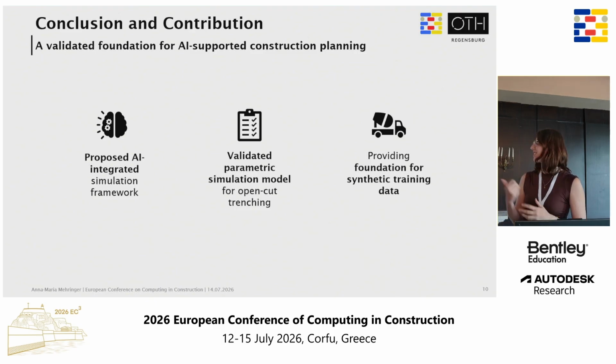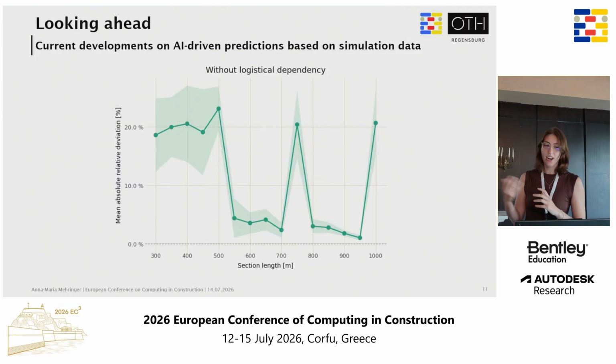And this is a little outlook on what I'm currently working on. This is not in the paper anymore. But I have been training it to see if the machine learning models behave the same as the simulation, not compared with reality.